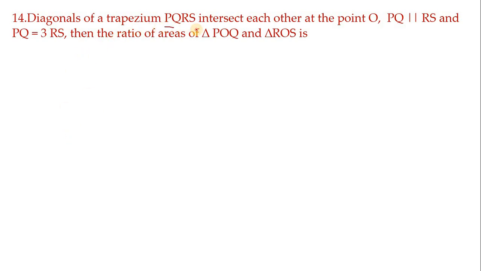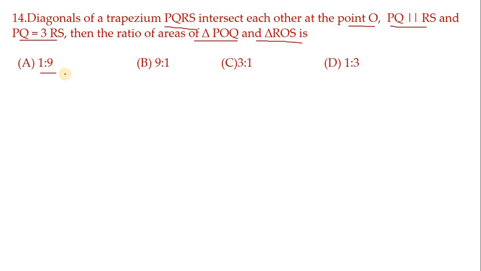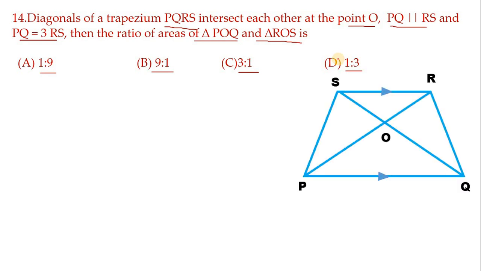Diagonals of a trapezium PQRS intersect each other at the point O. PQ is parallel to RS and PQ equals 3 times RS, then the ratio of areas of triangle POQ and triangle ROS is: options are 1:9, 9:1, 3:1, 1:3. So for this, you want to draw a suitable figure, children.